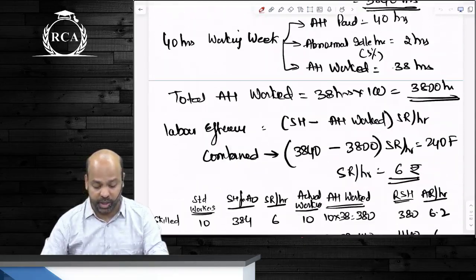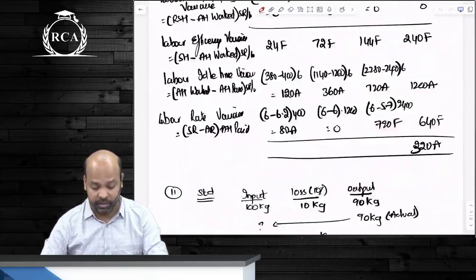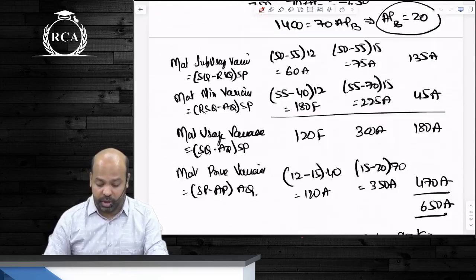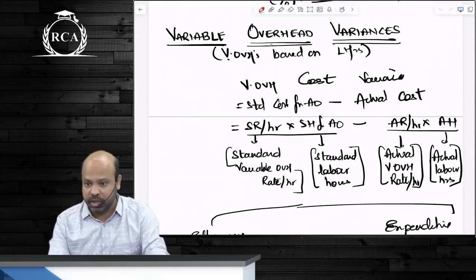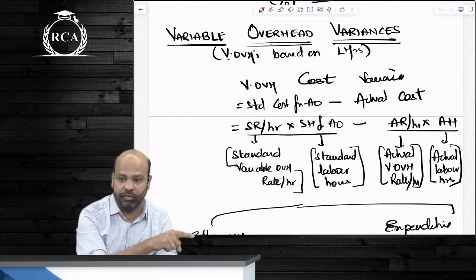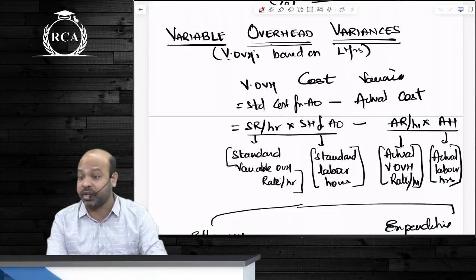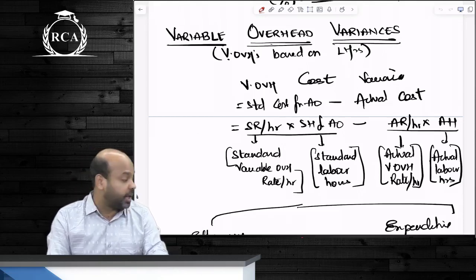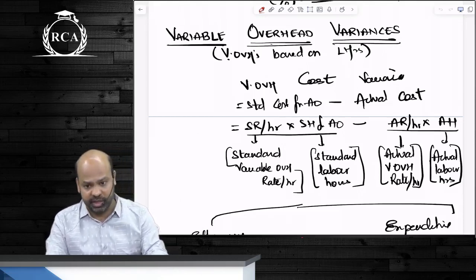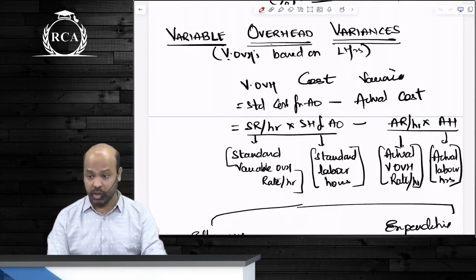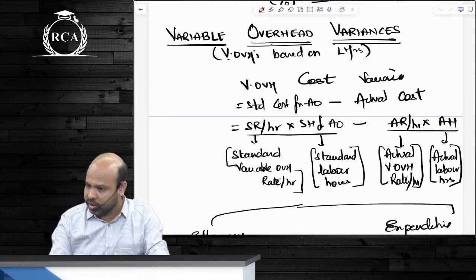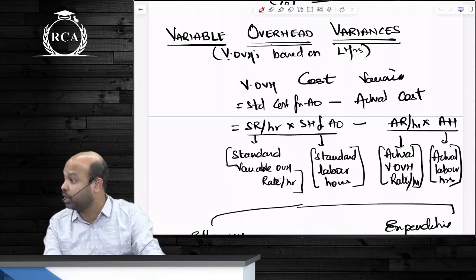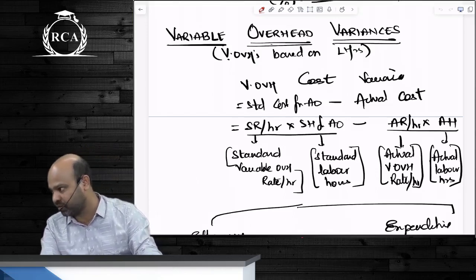After this beta, we moved on to variable overhead variances. I said variable overhead variances, guys, are similar to labor variances. Variable overhead will not have any efficiency variance, guys. But because we measure variable overhead variances based on labor hours, because of inefficiency of labor, we can also have variable overhead efficiency variance. Instead of taking 2 hours, if the labor takes as such, guys, 5 hours to manufacture a product, are you not incurring variable overheads also for 5 hours? समझ में आ रहा है नहीं आ रहा है? So the inefficiency of the labor is causing variable overhead efficiency variance.